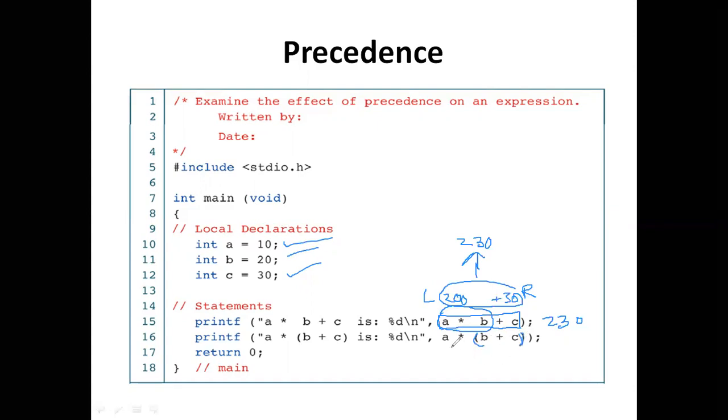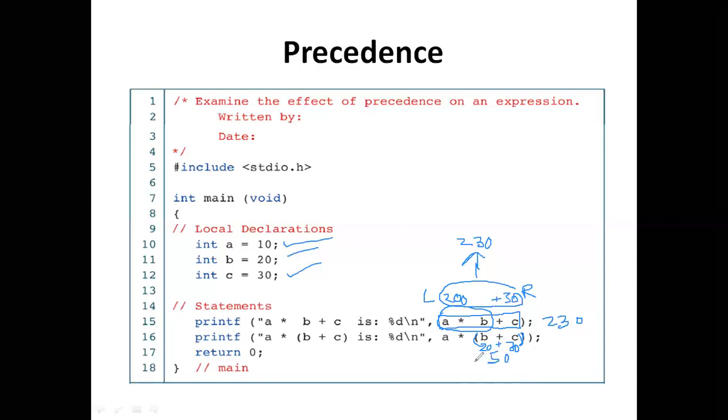So which expression is going to be evaluated first? b plus c is going to be evaluated first, and b plus c means 50. 20 plus 30 gives the value 50.